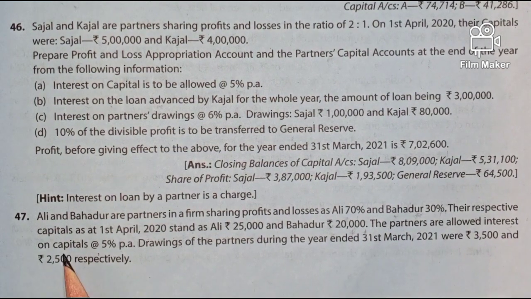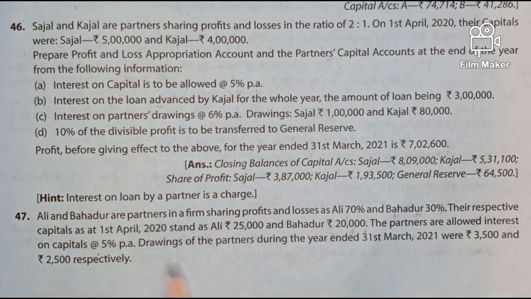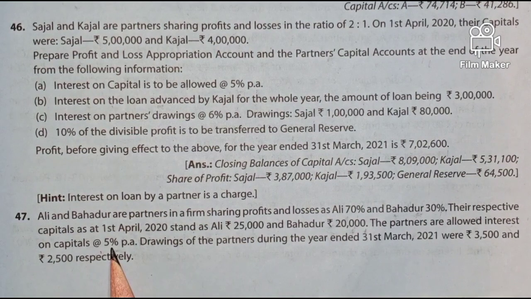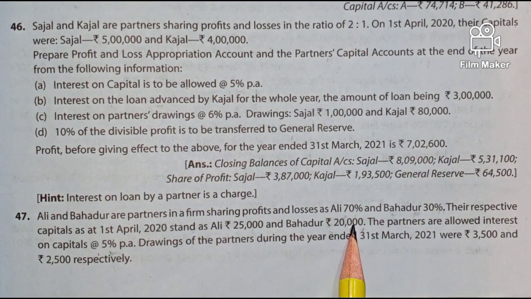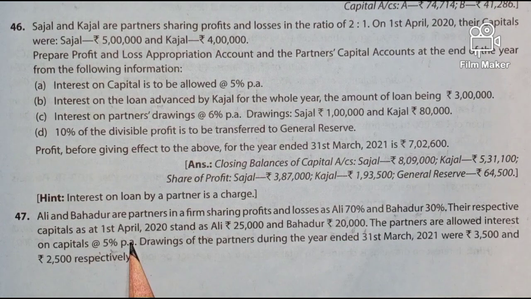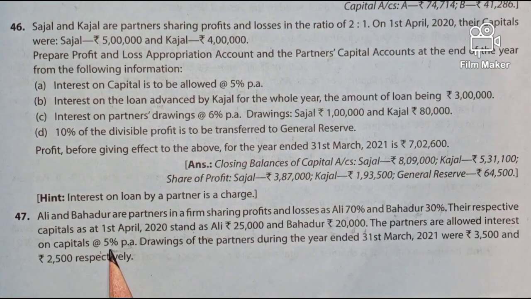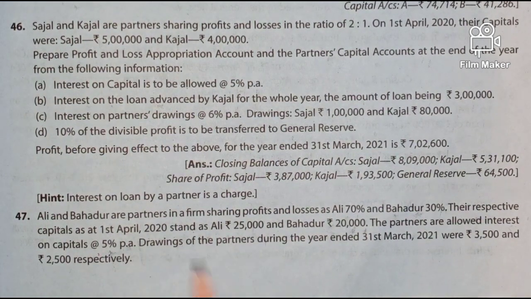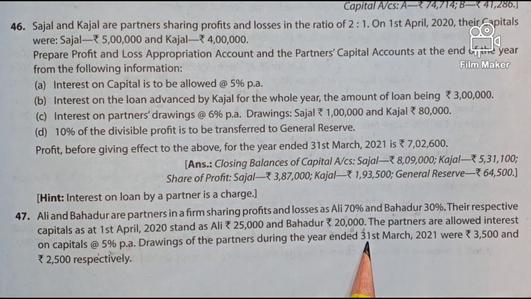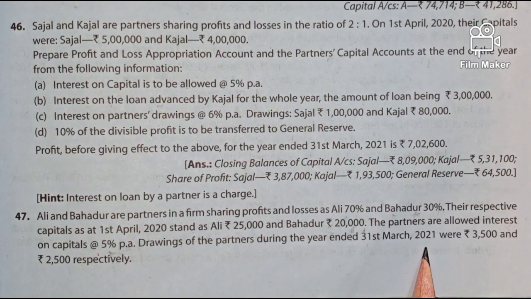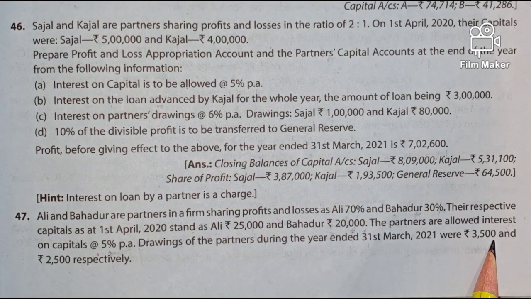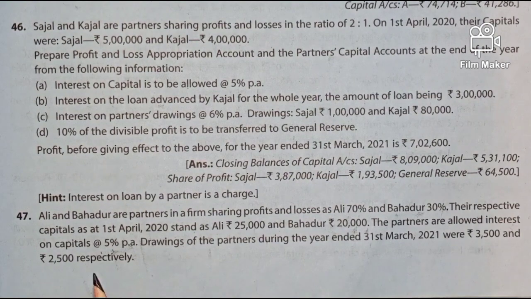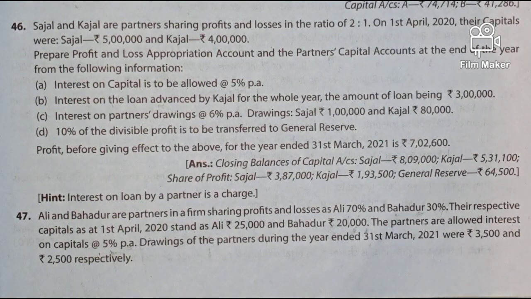The partners are allowed interest on capital at 5% per annum. So this interest on capital, 5% on 25,000 we have to calculate, and 5% on 20,000 for Bahadur we have to calculate, and this interest on capital will appear in the profit and loss appropriation account debit side, then partners capital account credit side. Drawings of the partners during the year ended 31st March 2021 were 3,500 and 2,500 respectively. So these drawings will appear in the partners capital account debit side.